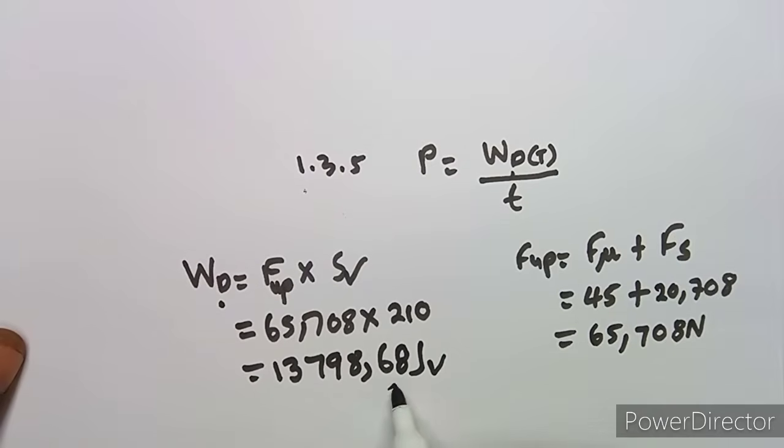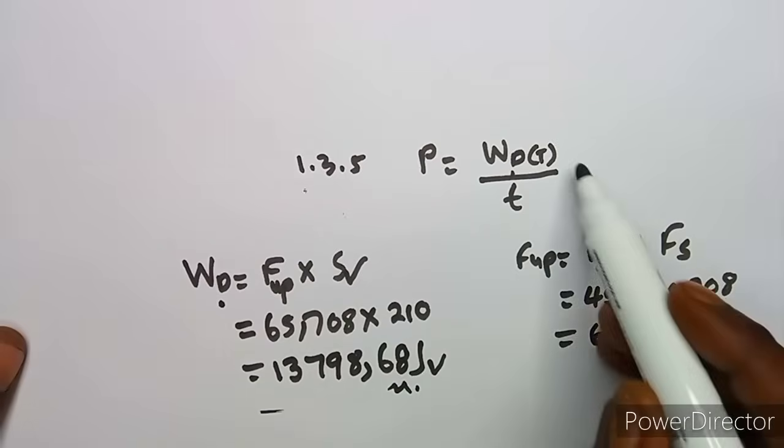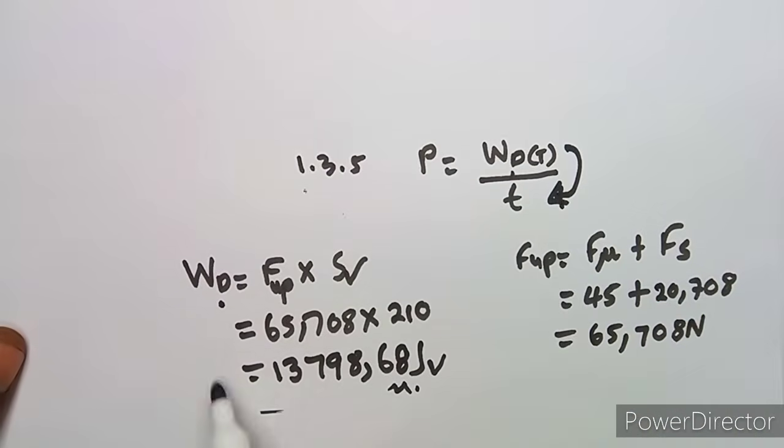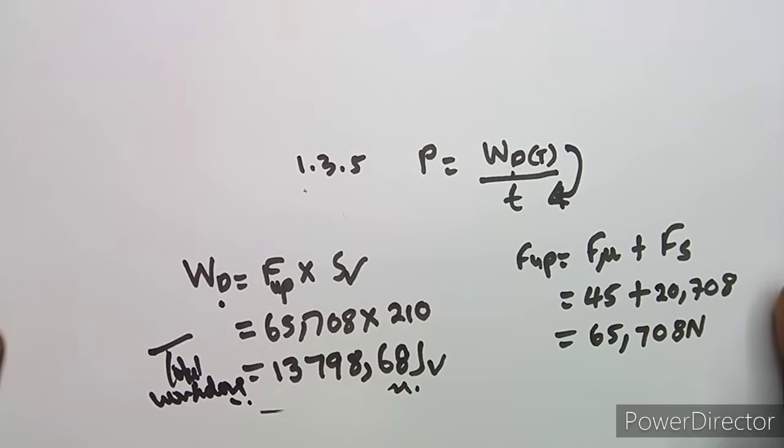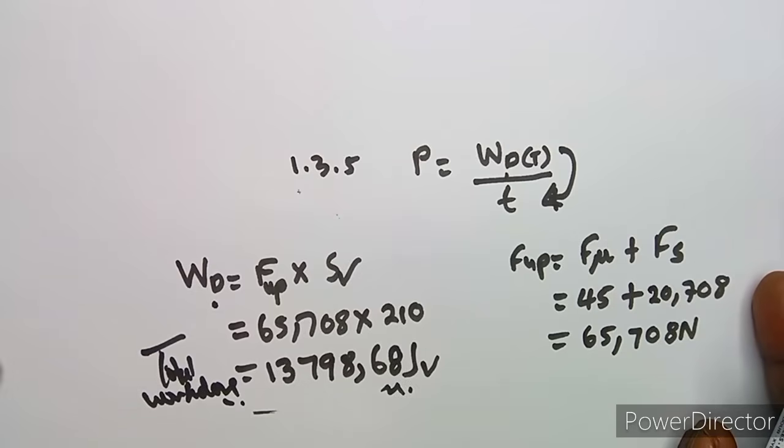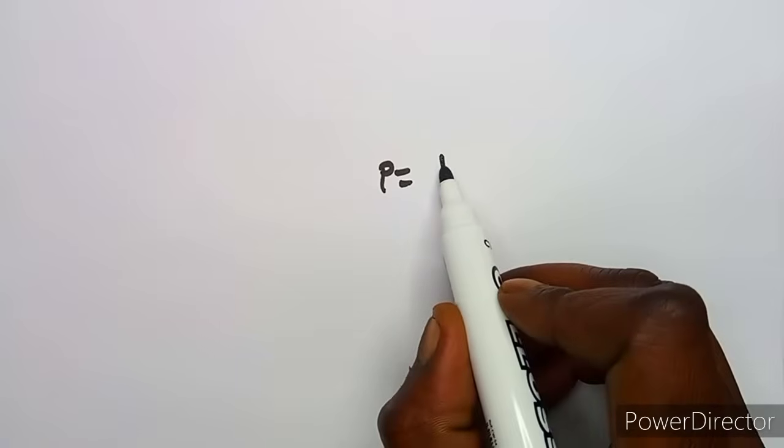In joules. So if this is our work done, therefore the power can be taken, because we've got the total work done. Actually, this is the total work done. So if this is the total work done, we can have our power, because power is work done over the time, and we've got the time. Yes, the time is there. So we are going to simply divide